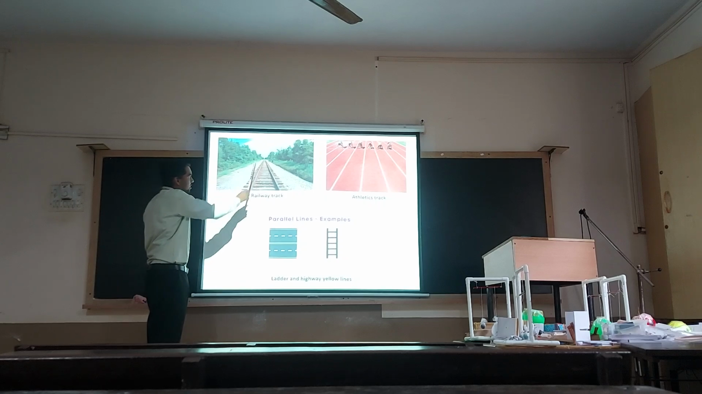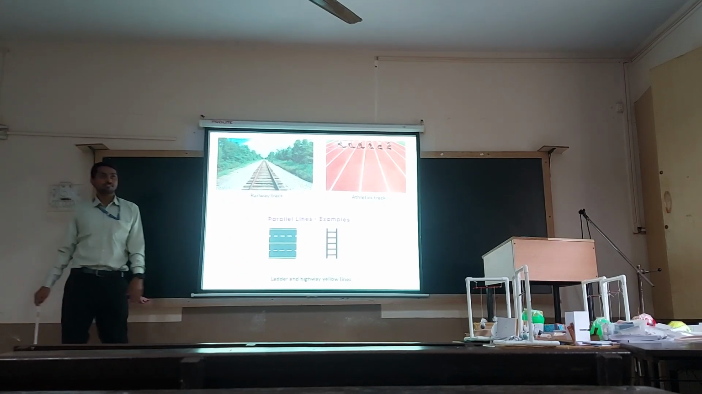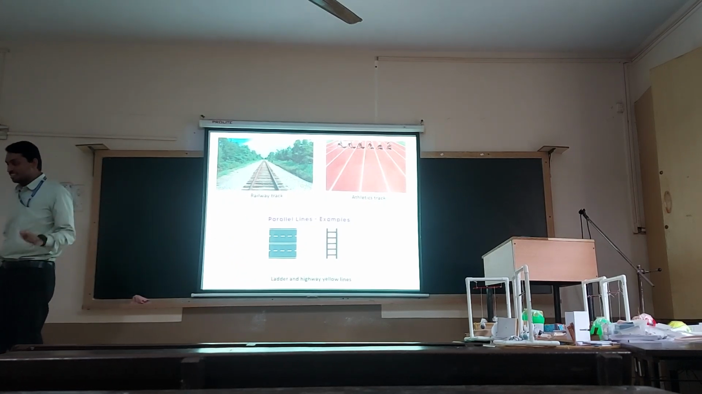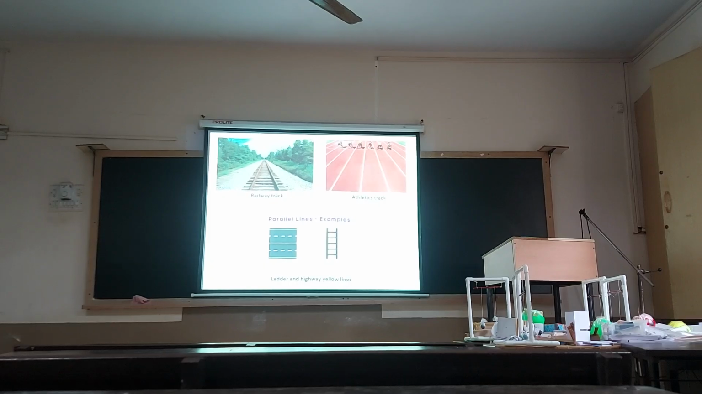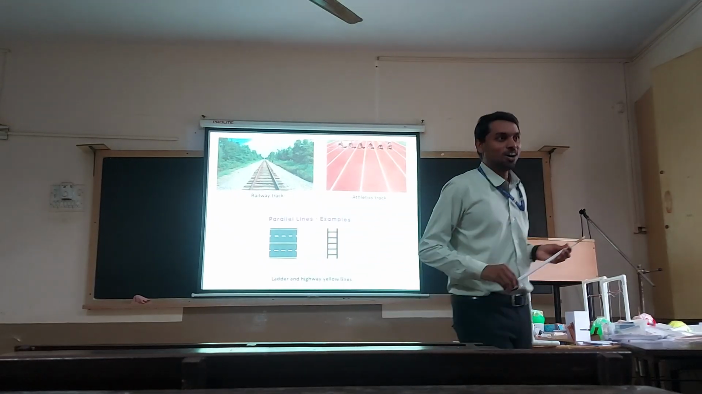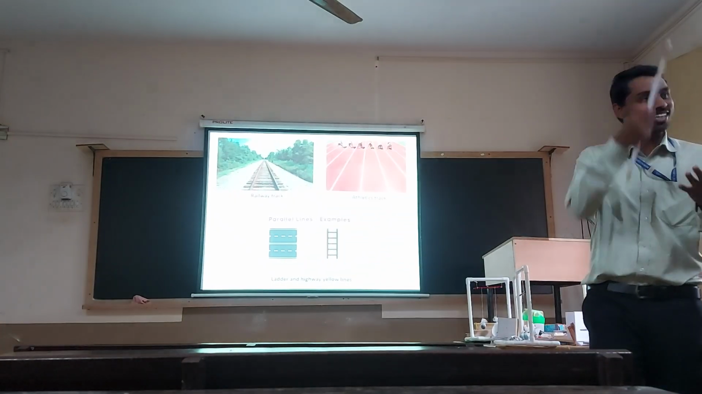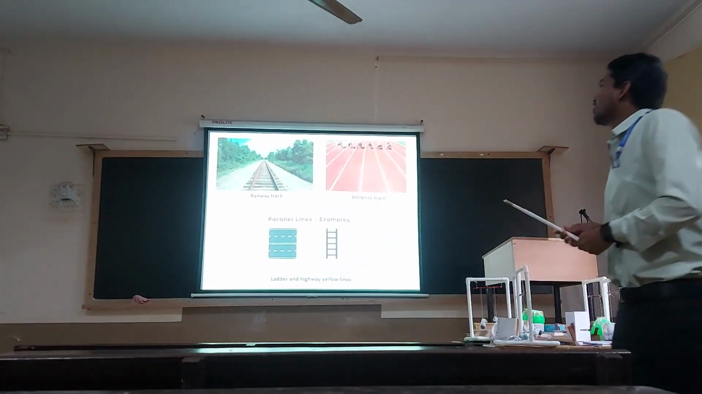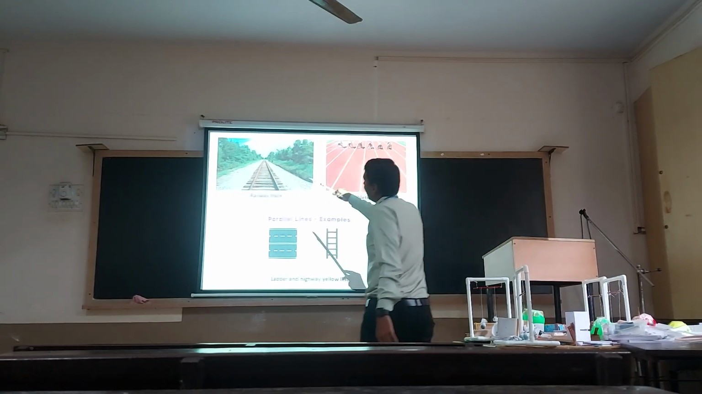One railway track and the other railway track, they will never meet each other. Will they meet? If the railway tracks meet, then the train will not reach its destination. It's as simple as that. So that is one example for parallel lines.